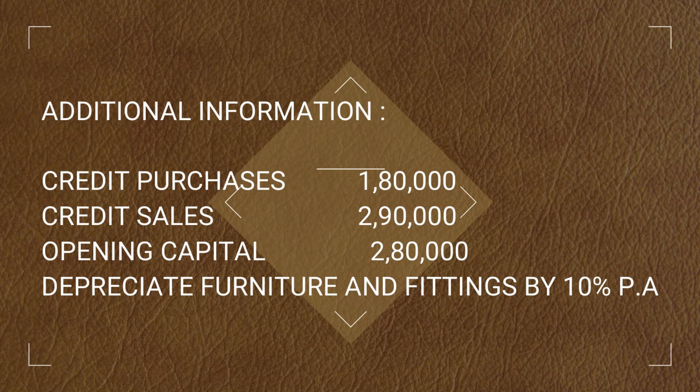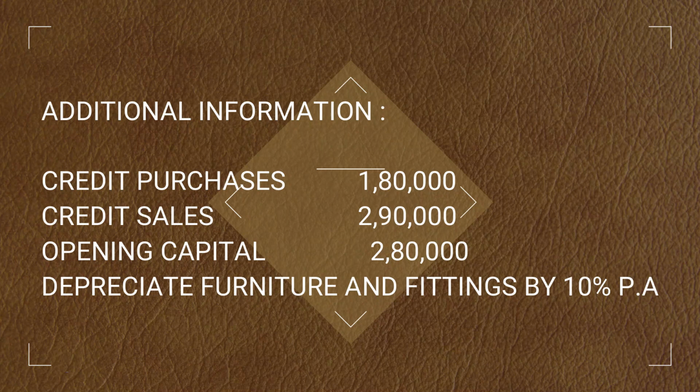Credit sales is 2,90,000. We need total sales. Here is credit sales. And cash sales can be had from cash book, and sales which is 3,60,000. It means cash sales should be brought here, and total sales is equal to cash sales plus credit sales, and that is 3,60,000 plus 2,90,000. That will give you total sales, and then opening capital. This will be taken to the balance sheet liabilities side.